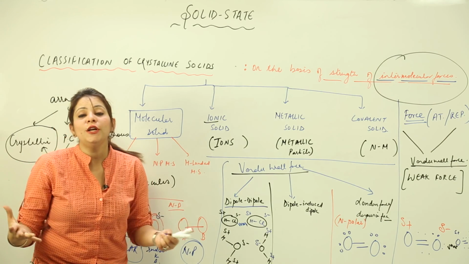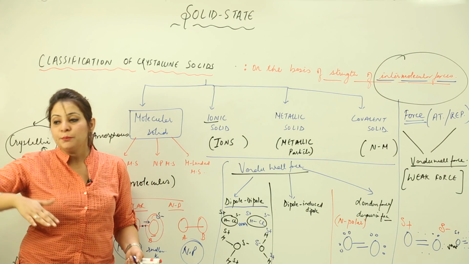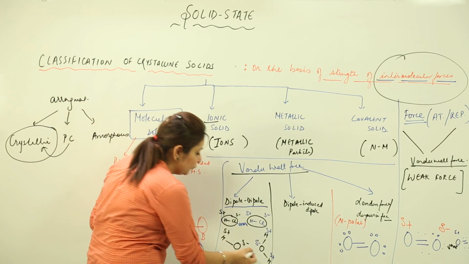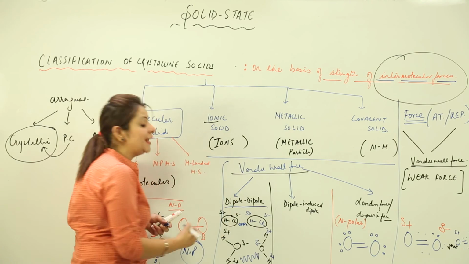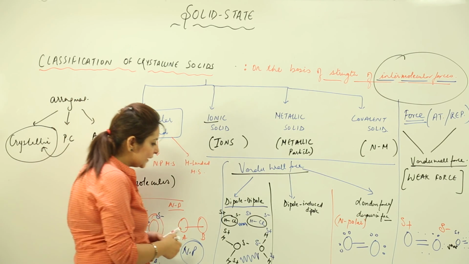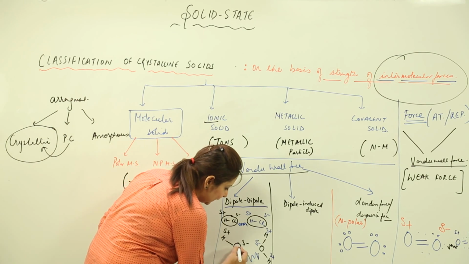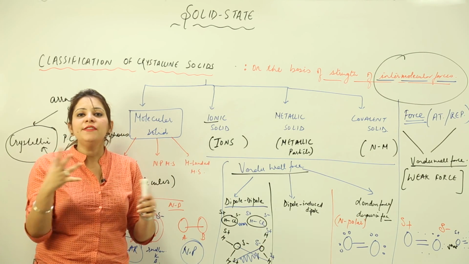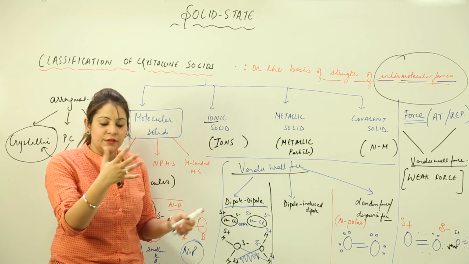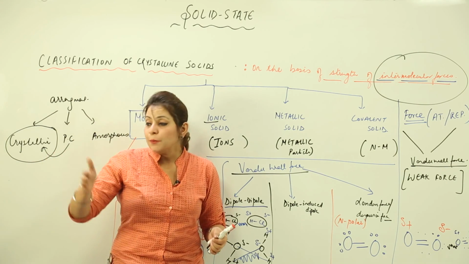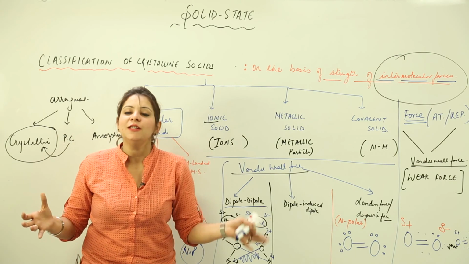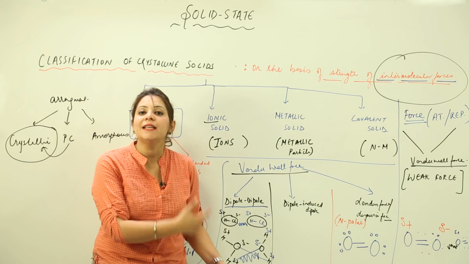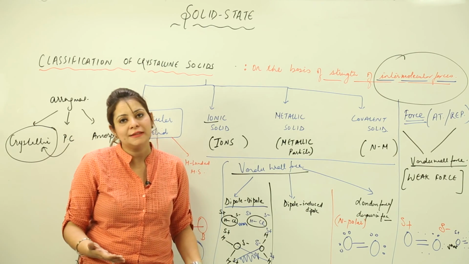So when two water molecules are side by side, the positive charge of one molecule is going to attract the negative charge of the other molecule. So this force that exists between them is again a dipole force. As you can see, this oxygen is being attracted by this hydrogen and this oxygen is attracted by this hydrogen. So whenever positive and negative charges are present, like in the polar molecules I am talking about, a polar molecule is going to attract the other polar molecule, and the force that exists between two polar molecules is called the dipole force, because they already possess the dipoles.